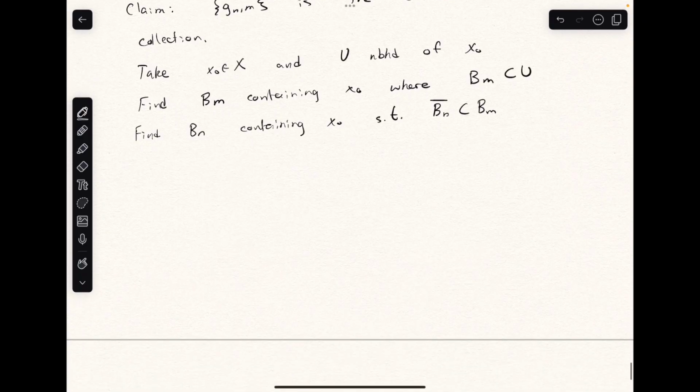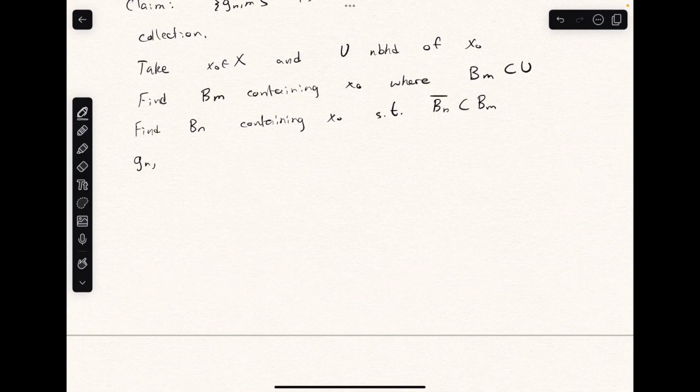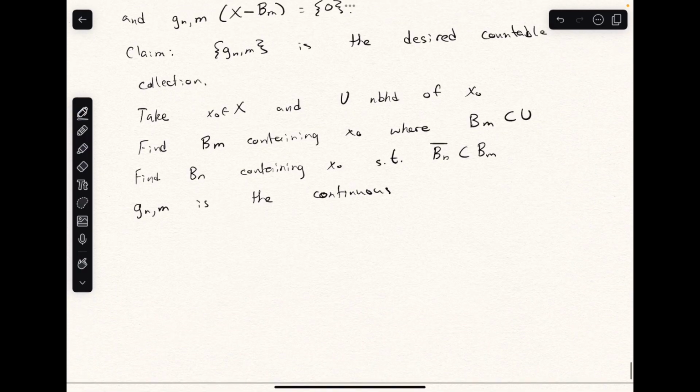And now g sub n,m is the continuous function we were looking for. Let's just verify really quick that's true.